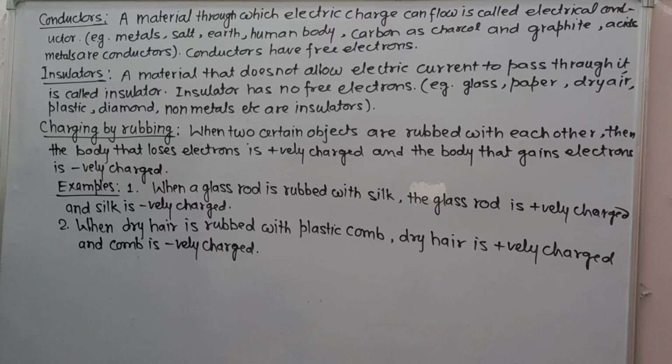Conductors have free electrons. Insulators: a material that does not allow electric current to pass through it is called an insulator. Insulators have no free electrons. For example, glass, paper, dry hair, plastic, diamond, non-metals etc. are insulators.